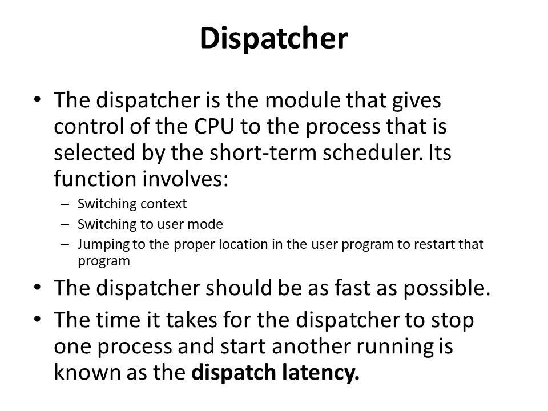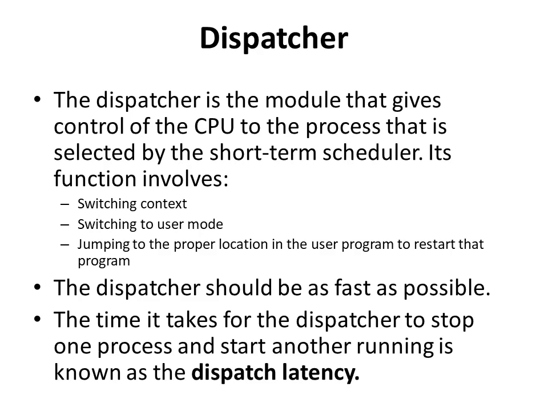Now, for the execution of this process, it will need control of the CPU. The dispatcher takes control of the CPU from the operating system and allocates it to the selected process. The functions of the dispatcher are context switching, switching to user mode, and jumping to the proper location in the user program to restart that program. Let us look at each of them in detail.